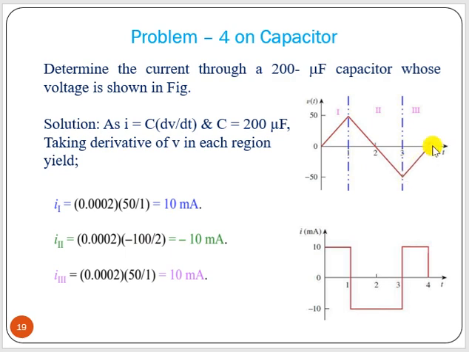Now for this case, this is 0 minus of minus 50 becomes 50 by 4 minus 3, which is 1. That is, we are finding the linear, straight line equation. So now what we can have is that from 0 to 1 we have 10 ampere current, and from 1 to 3 minus 10 ampere, and again 3 to 4 10 ampere. So this is the waveform of the current.